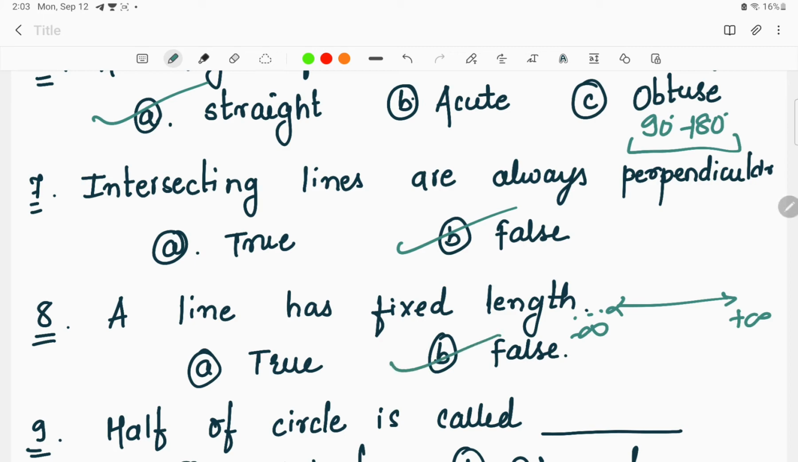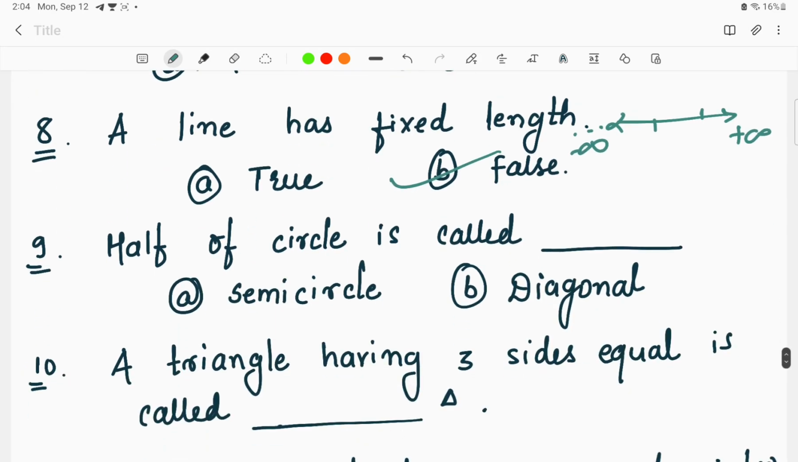But if the question asked to us over here was, does a line segment have a fixed length, then the answer would be true, because a line segment is a portion or a part of a particular line. But a line doesn't have fixed length, it can be extended from minus infinity to plus infinity. So the answer to the question will be false. Next, half of the circle is called dash, that is a semicircle or diagonal. Half of the circle is nothing but a semicircle. Semi itself, the word suggests, means half, so the answer will be semicircle.